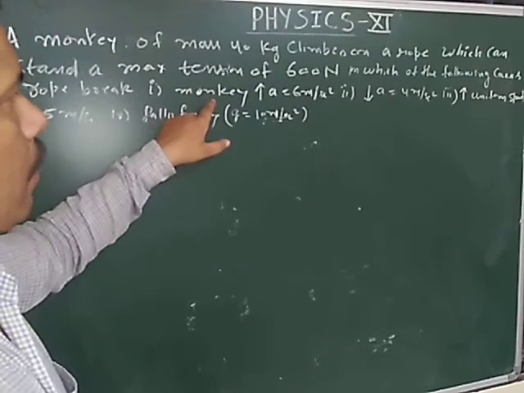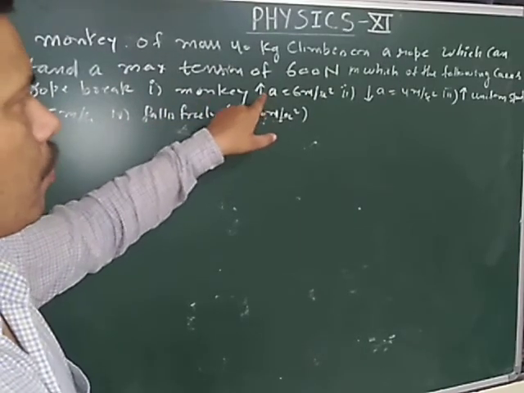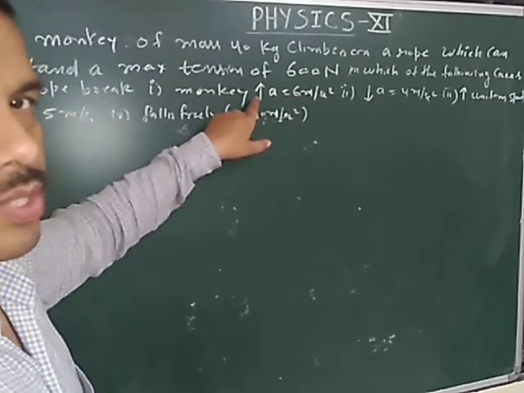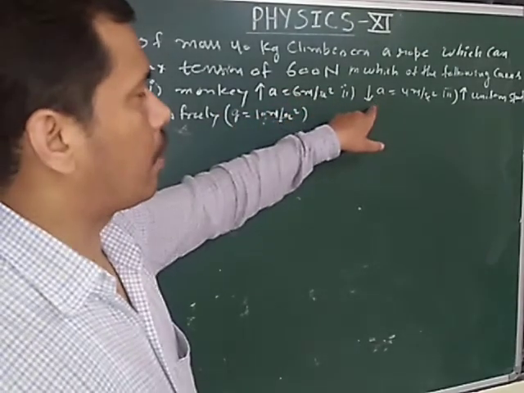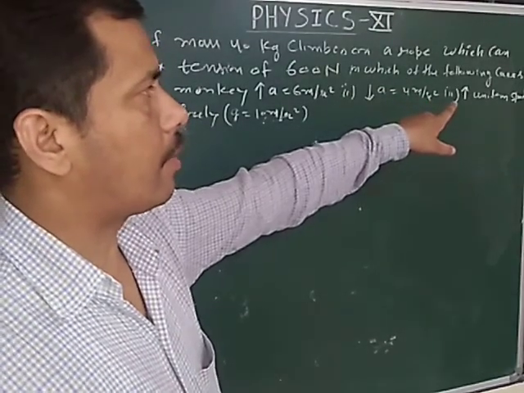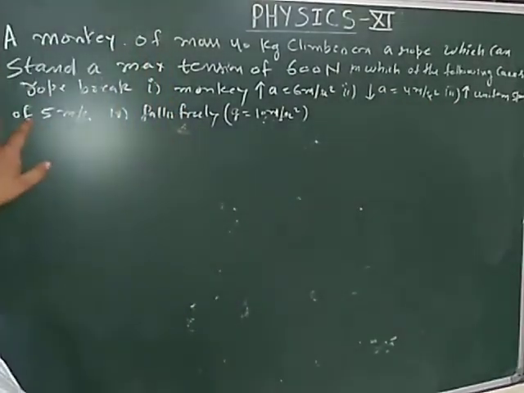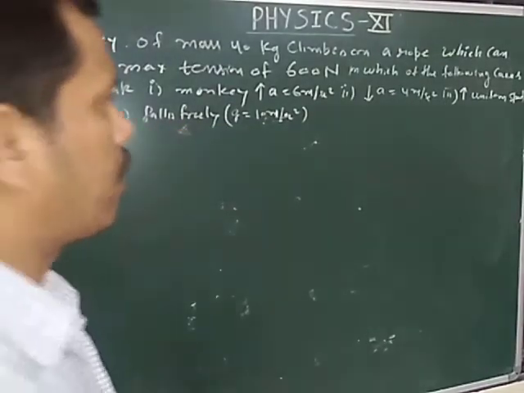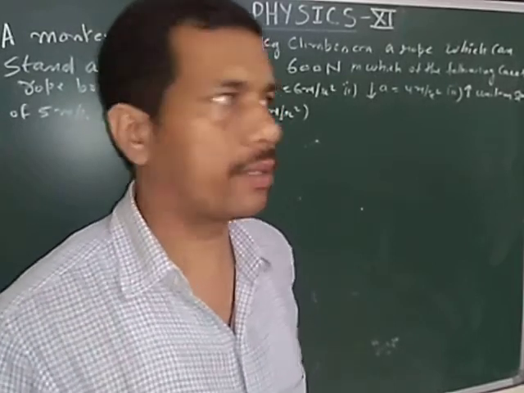Number 1, while the monkey moves with an acceleration of 6 meter per second square upwards; when the monkey moves down with an acceleration of 4 meter per second square; when the monkey moves upward with a uniform speed of 5 meter per second; and while falling freely with gravity 10 meter per second square.